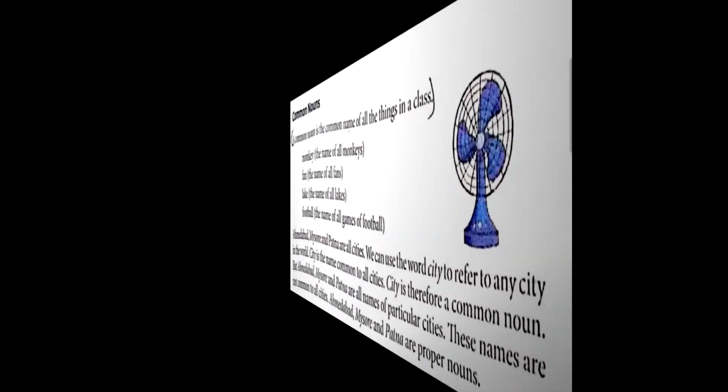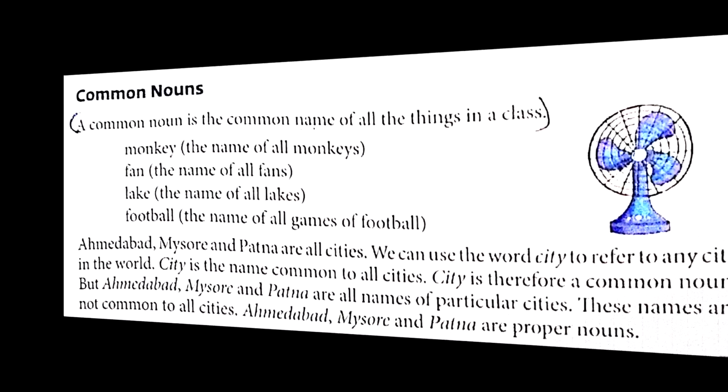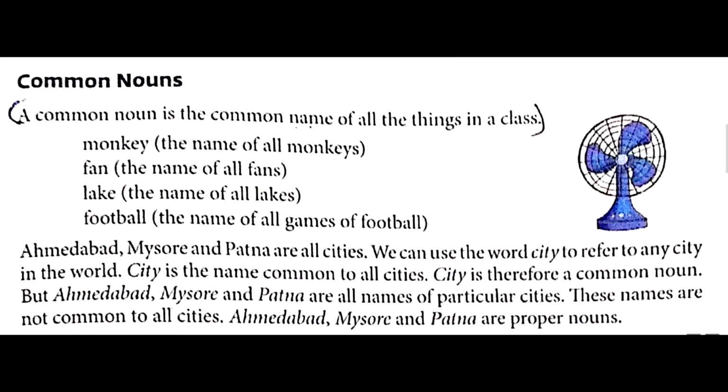Going further, now we'll talk about common noun. A common noun is a name, that is common name of all the things in a class. Monkey. When I talk about monkey, the name of all monkeys is called monkey. Fan. Again it's the same, the name of all fans which are present in the world. Lake. The name of all lakes. Football. The name of all games of football.